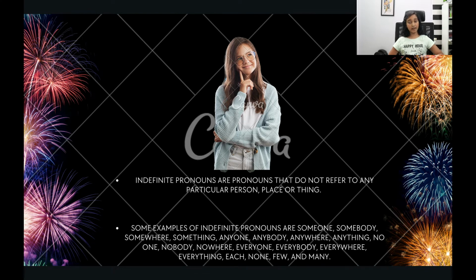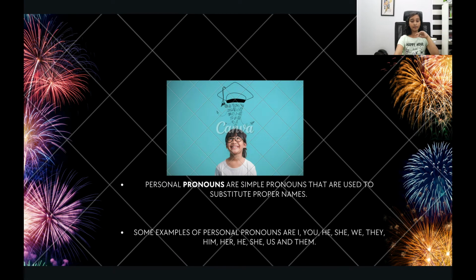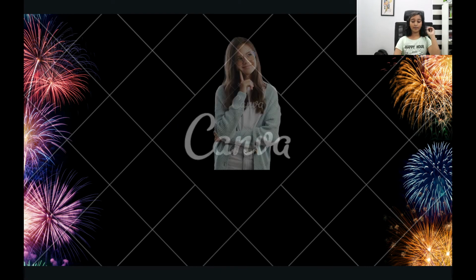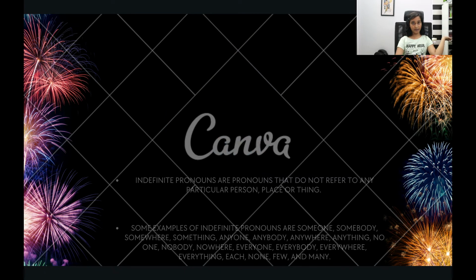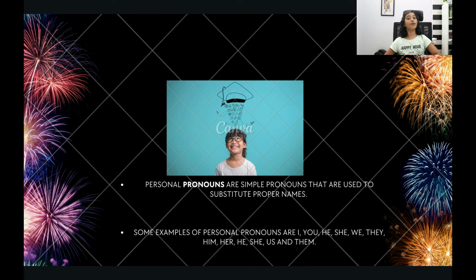Some examples of indefinite pronouns are someone, somebody, somewhere, something, anyone, anybody, anywhere, anything, no one, nobody, nowhere, everyone, everybody, everywhere, everything, each, none, few, many. Those are the indefinite pronouns.